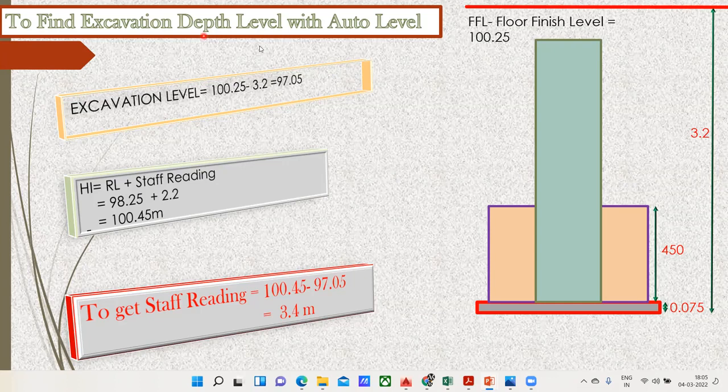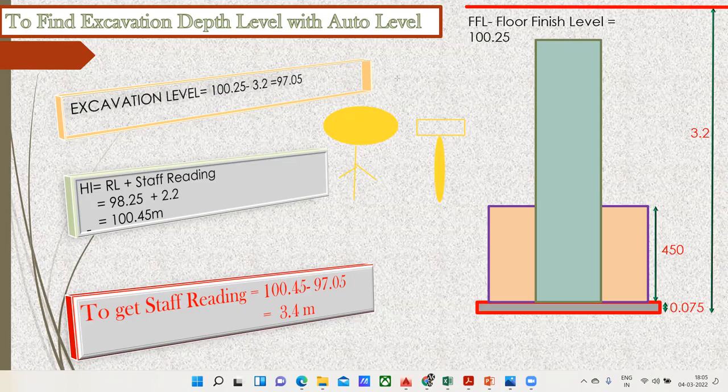What I'm trying to tell is, let us consider I'm standing here and I fix my instrument here. This is my instrument. So I want to get 3.4 meter.